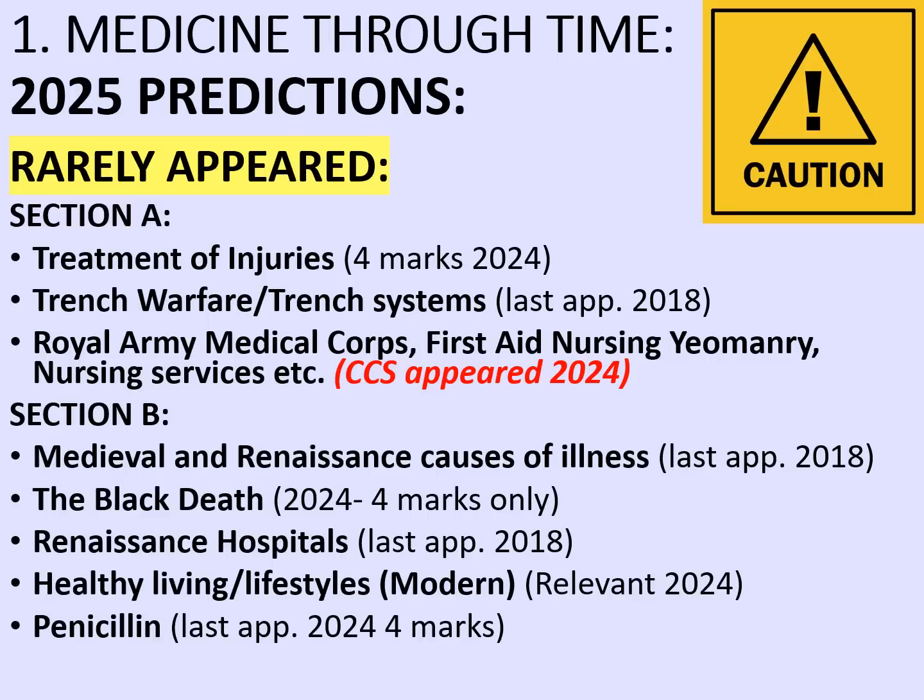So again, I'm not sure it'd be a bad bet to go for that again, and it was only 4 marks last year. It's getting more difficult to do this though. How can I predict, for example, that it's gone round in a cycle and something might appear again? Like I say, the best bet is to try and know everything. But these are my educated guesses for medicine through time. Okay, on to crime and punishment next.